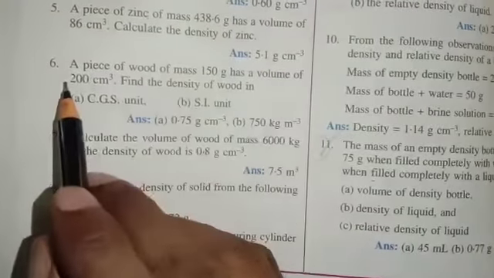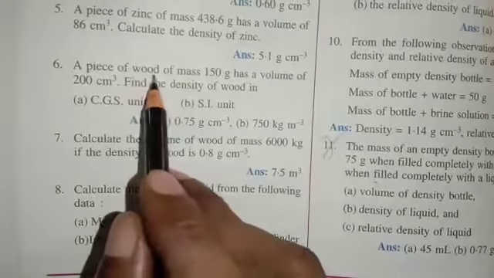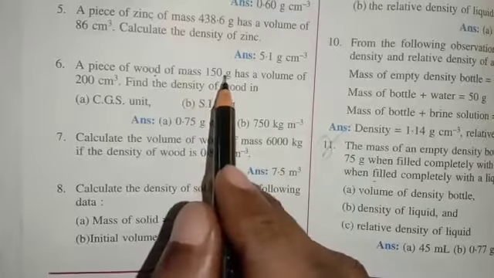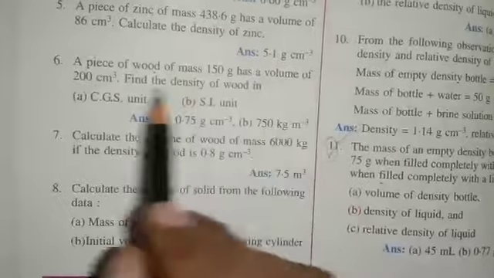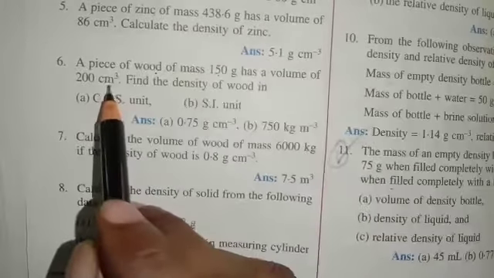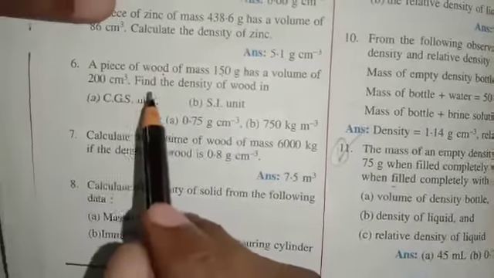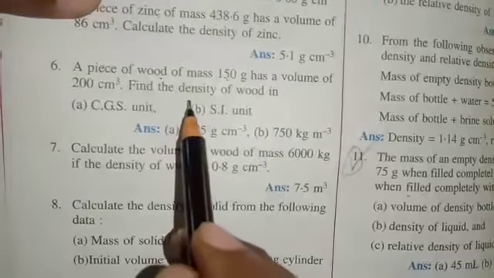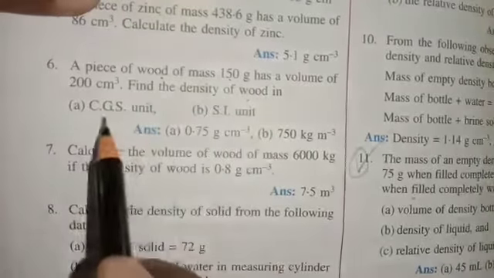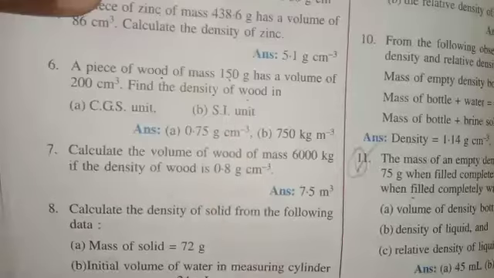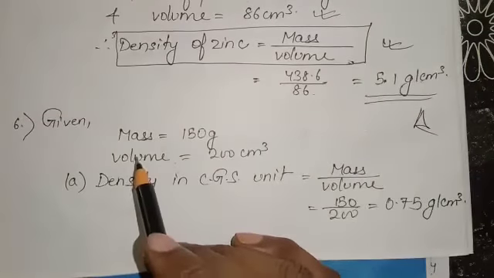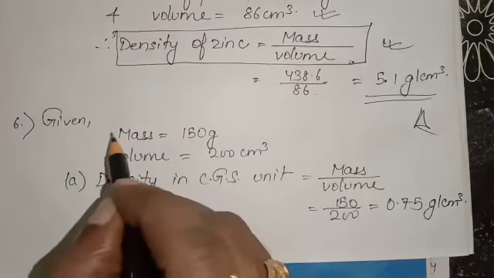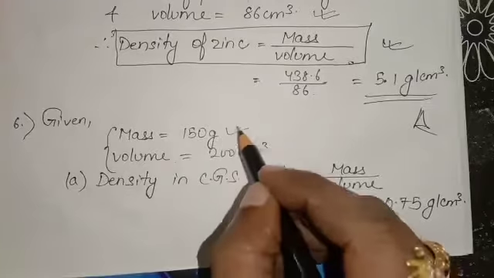Question number 6: it is given a piece of wood of mass 150 gram, which has a volume of 200 centimeter cube. The volume is also given in CGS unit. You have to find out the density of wood in CGS unit as well as in SI unit. Okay, let us see. Mass is given as 150 gram, volume is given as 200